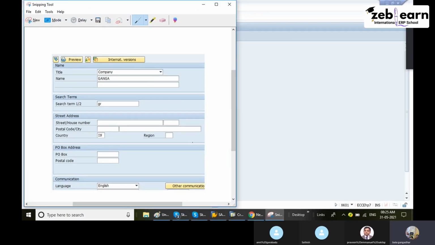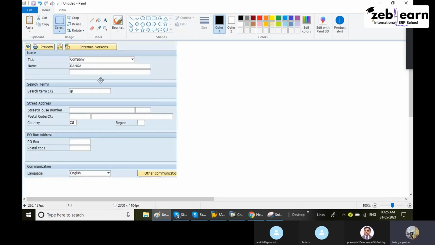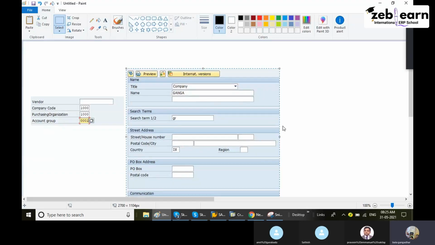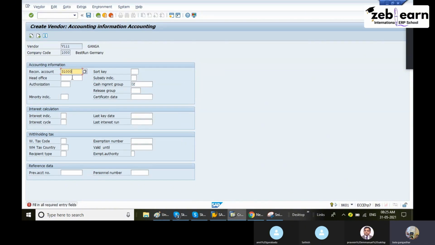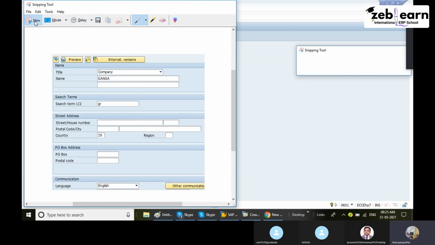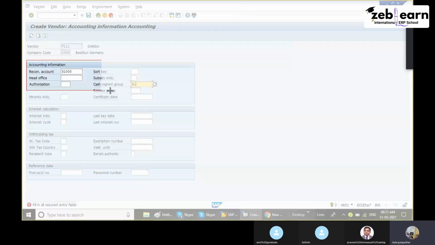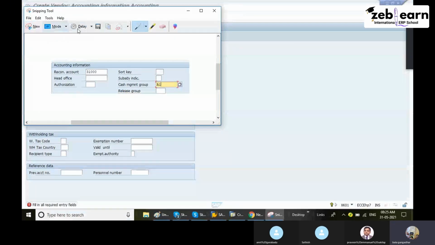Copy this, then go to the next screen. Once I enter this second screen and save, it will ask for the third screen. Enter the sample data here. This is the third screen. This data, article, copy this one.